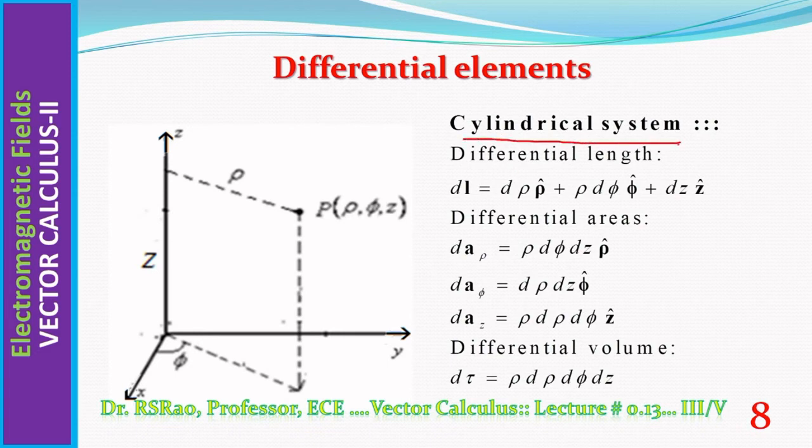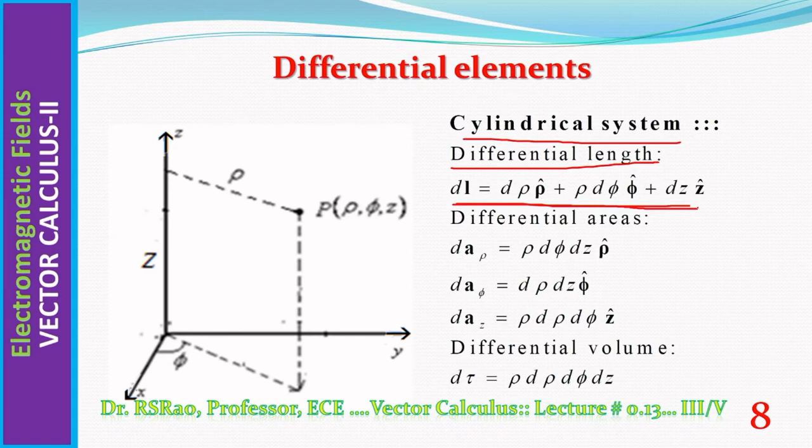Now come to cylindrical system. Expression for differential length is this: d rho rho cap, rho d phi phi cap, dz z cap. What is this differential length? As I already told, the mathematical definition is that it is a vector joining two points whose coordinates differ by differential amounts. Okay, but one can give a physical meaning.